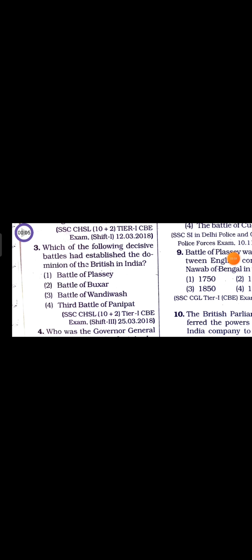Question number 3. Which of the following decisive battles had established the dominion of the British in India? Option 1, Battle of Plassey. Option 2, Battle of Buxar. Option 3, Battle of Wandiwash. Option 4, Third Battle of Panipat. So the answer is option 2, Battle of Buxar.